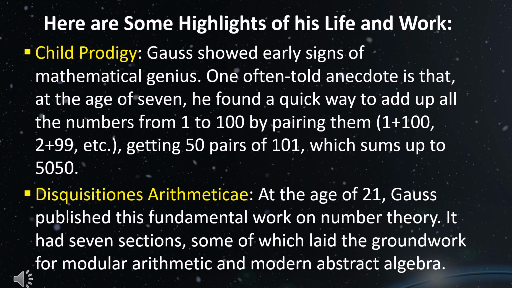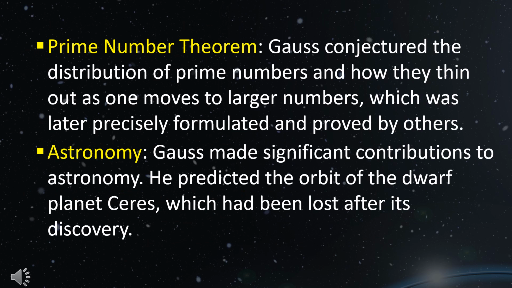Disquisitiones Arithmeticae. At the age of 21, Gauss published this fundamental work on number theory. It had 7 sections, some of which laid the groundwork for modular arithmetic and modern abstract algebra. Prime number theorem. Gauss conjectured the distribution of prime numbers and how they thin out as one moves to larger numbers, which was later precisely formulated and proved by others.